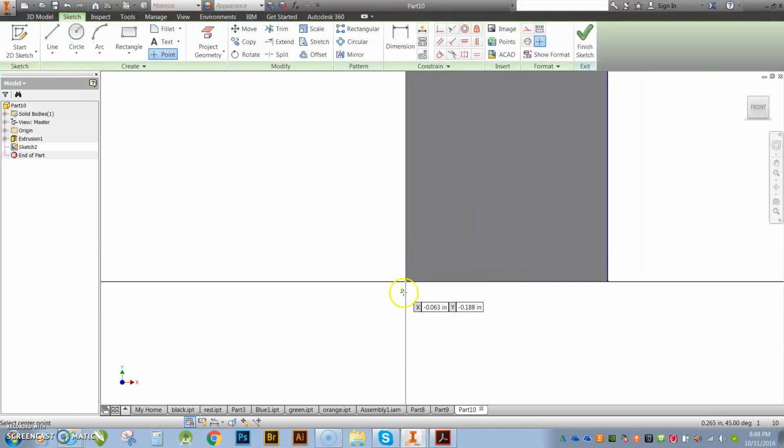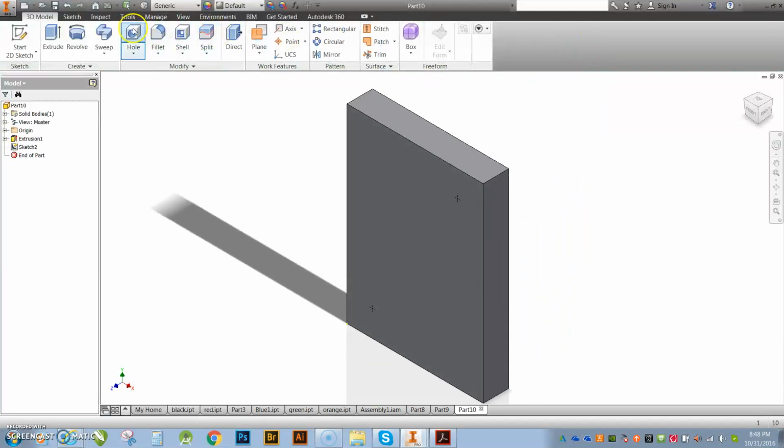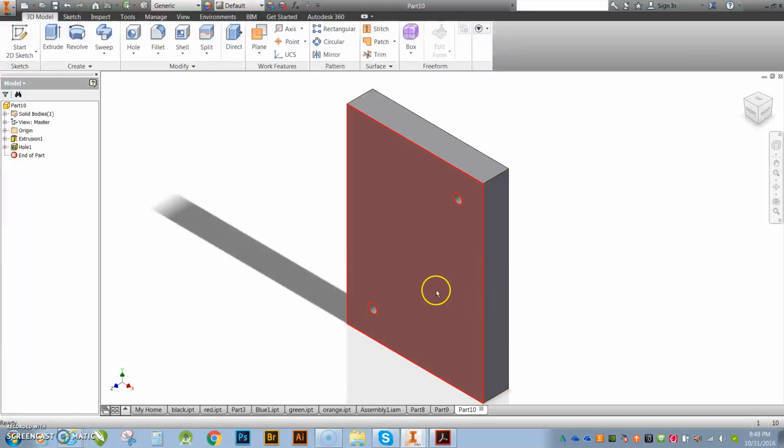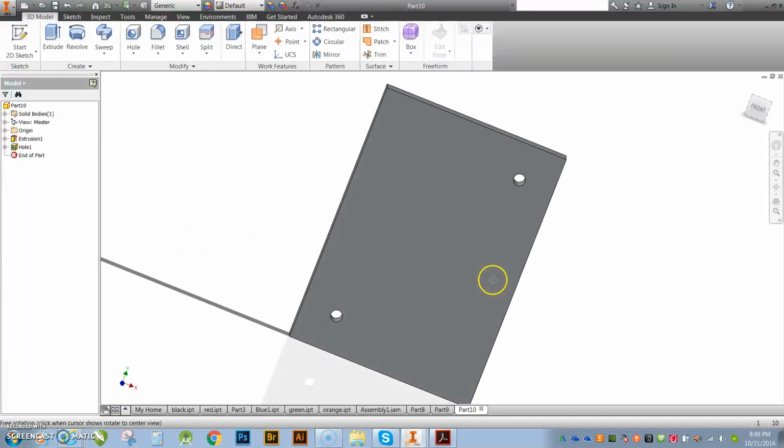Okay, next thing I'm going to do, I'm going to come down here, and now you can see that my values on the X and the Y are 0, 0. Okay, so I can tab into that X, and this one's even easier. This one's a 0.0 plus 0.75. Okay, and then I'm going to tab over into that Y, and then I'm going to go 0.0 plus 0.75, enter, and there you have it. I'm going to hit finish. I'm going to go ahead and go to holes, and they're both at a 0.25 all the way through. Hit OK, and now you can see that I am done with my orange part.